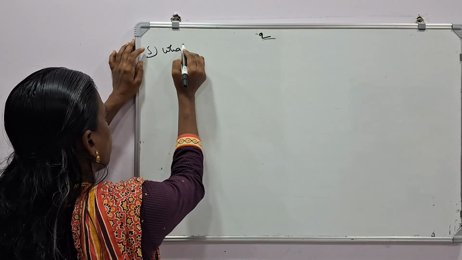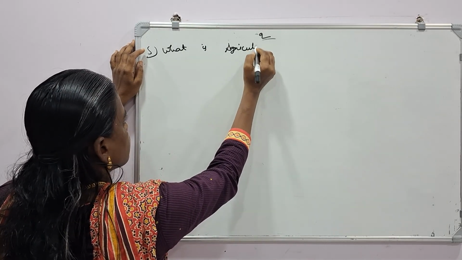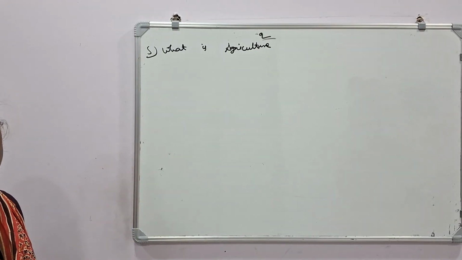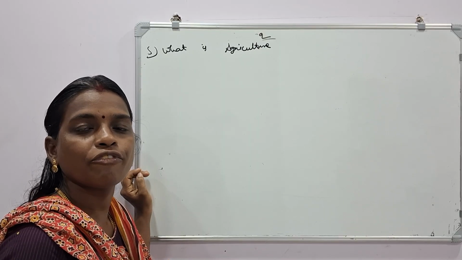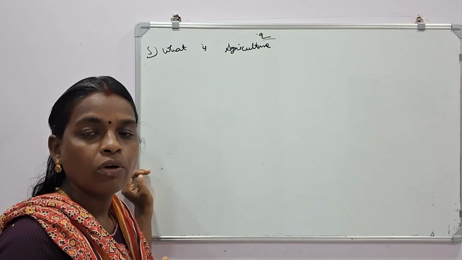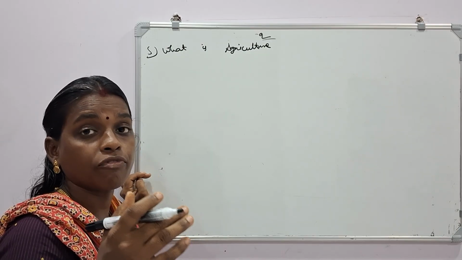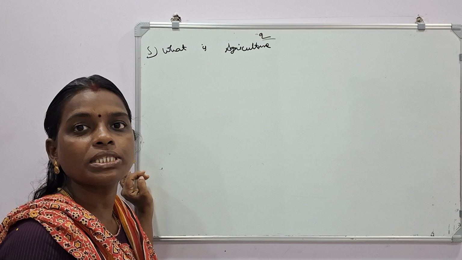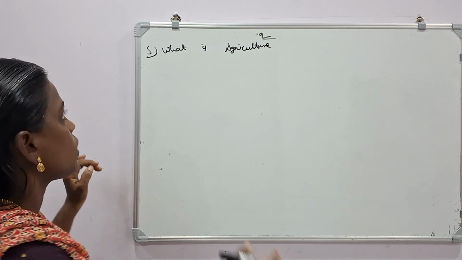Agriculture is a process to produce food for humans, fodder for animals, and fiber by producing plants. That is the answer.